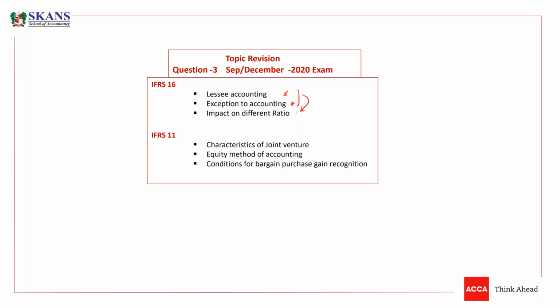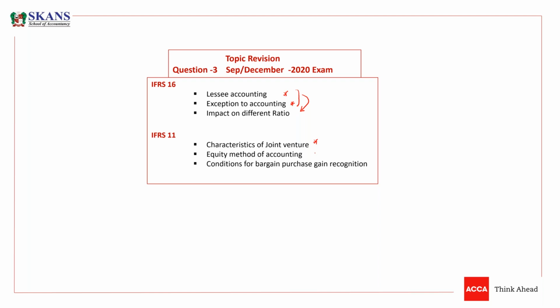The ratios are mentioned in the question, and you have to write some other ratios as well that are being impacted by the above transactions. So there are certain transactions given, and the examiner asked about the impact of these transactions on different ratios. So IFRS 16. The other topic being tested here is IFRS 11, in which we need to understand the characteristics of a joint venture.